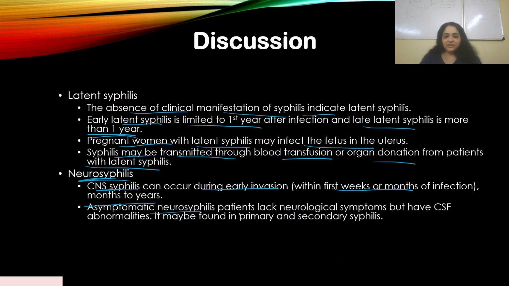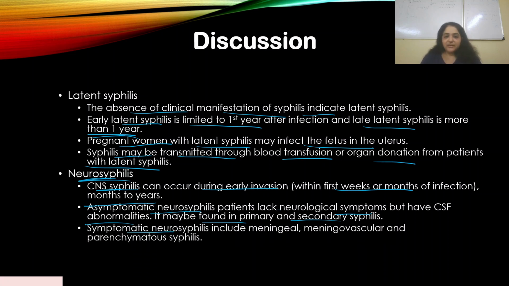Now, asymptomatic neurosyphilis patients lack neurological symptoms but have CSF abnormalities, cerebrospinal fluid. It may be found in primary and secondary syphilis. So if a person is in the primary or secondary syphilis stage, it may appear asymptomatic, but there are actually abnormalities happening in the CSF.